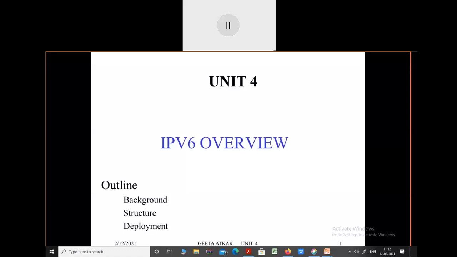It is working at a transport layer. Okay, so there are two protocols which are working at a transport layer. First is IPv4, and second is IPv6. Okay, so here in this fourth unit, you are having only IPv6 protocol, how it's working